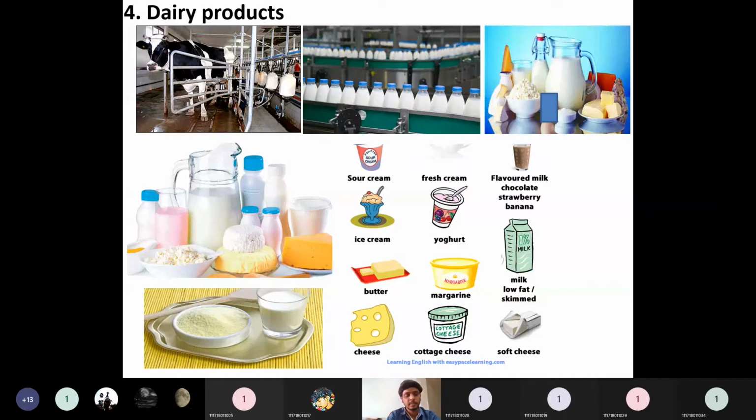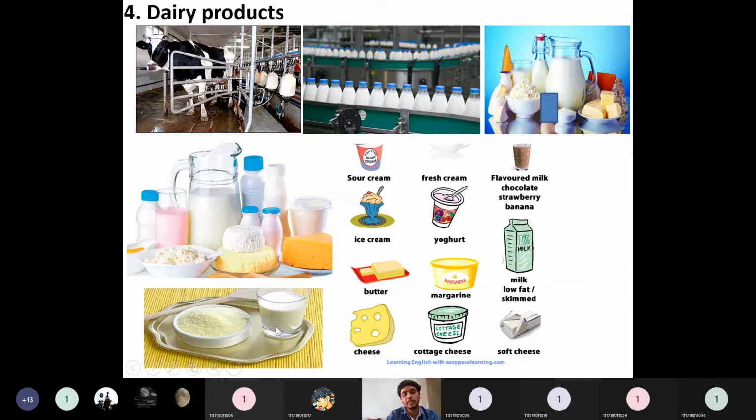Then the dairy industry. If you see the dairy industries, after taking the milk, there are many useful products we can derive from the milk, like directly after pasteurizing, after extracting the skim of that milk, or extracting the cream of that milk, whatever the pasteurized milk will be there, we will just drink that milk. And other products like butter, cheese, something we will derive from this one. There are many useful products we can derive from this milk.